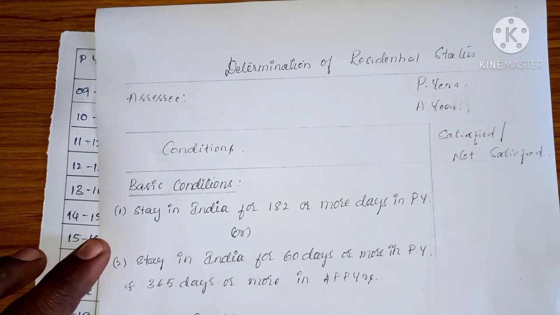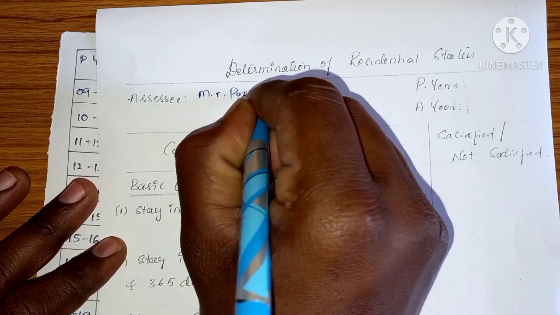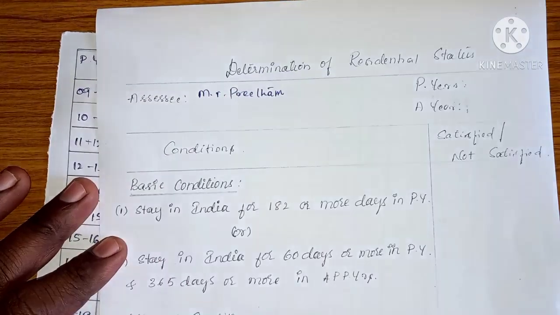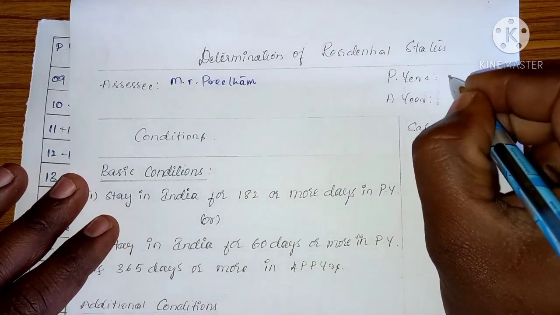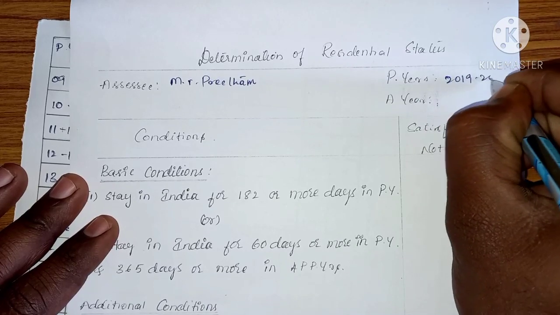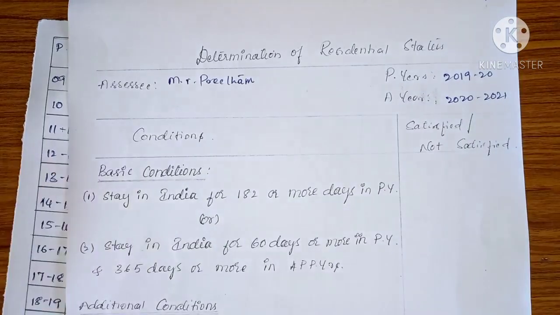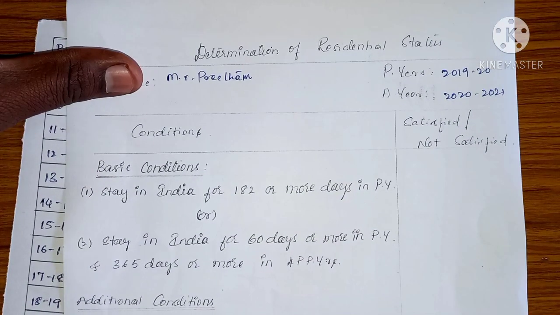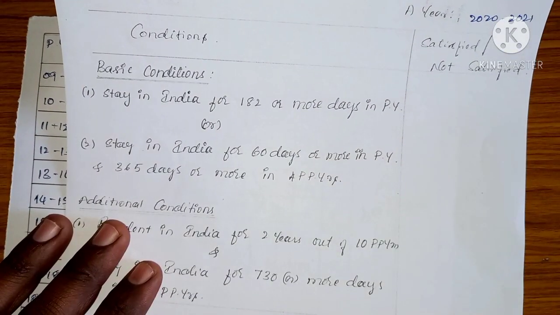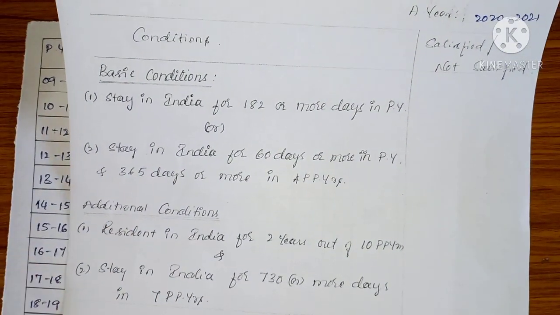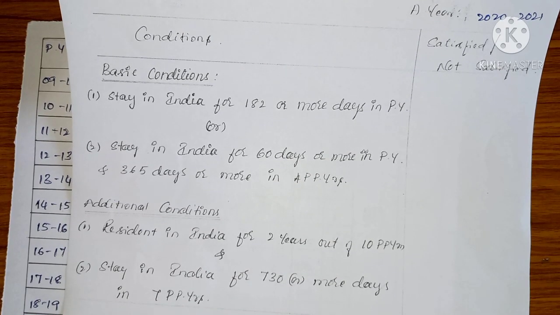The assessee is Mr. Pritham, our previous year is 2019-20, and the assessment year is 2020-21. To determine whether he is a resident, that means ordinary resident or not ordinary resident, or non-resident, we are going to apply the conditions. There are basic conditions plus additional conditions. Keep this in mind.